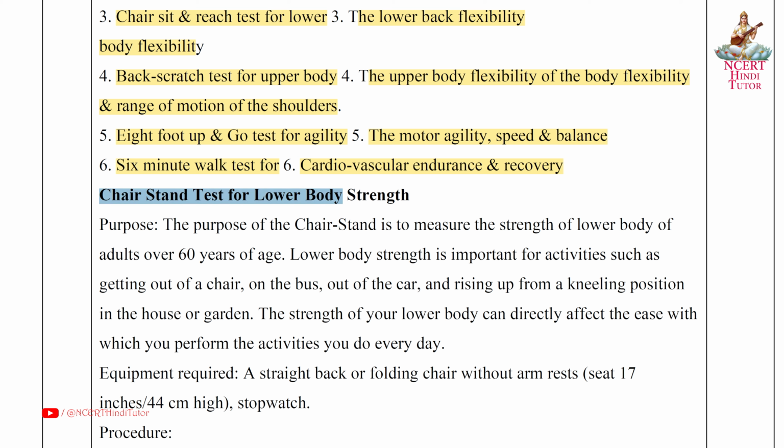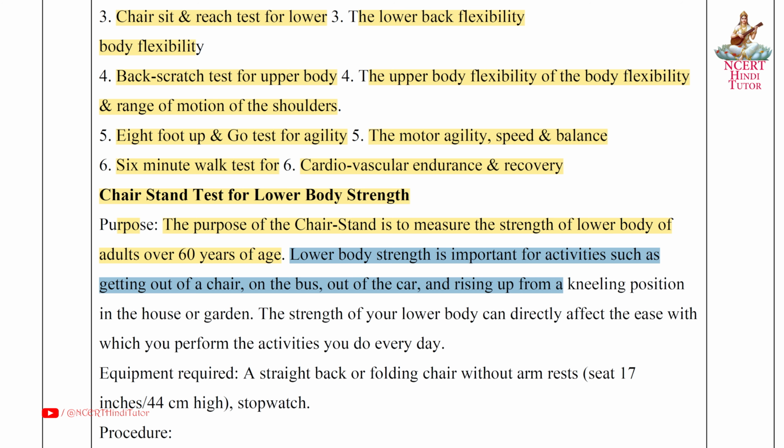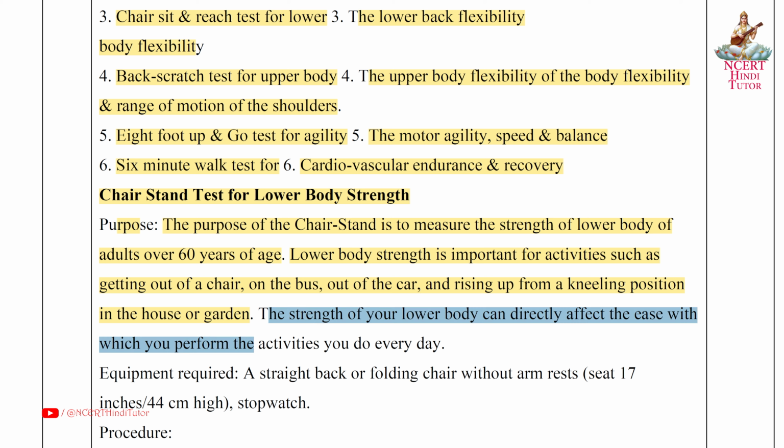Chair stand test for lower body strength. Purpose: the purpose of the chair stand is to measure the strength of the lower body of adults over 60 years of age. Lower body strength is important for activities such as getting out of a chair, on the bus, out of the car, and rising up from a kneeling position in the house or garden. The strength of your lower body can directly affect the ease with which you perform the activities you do every day.